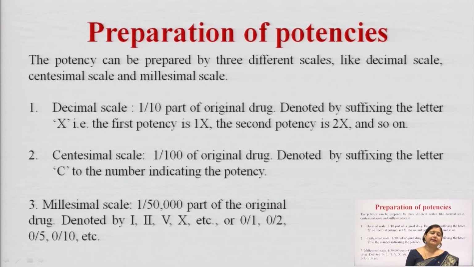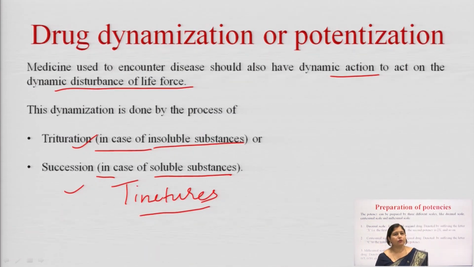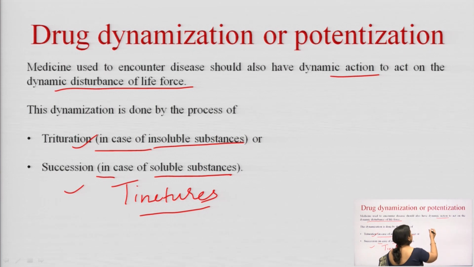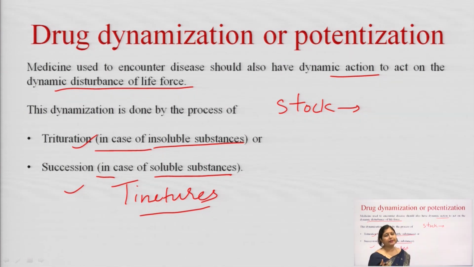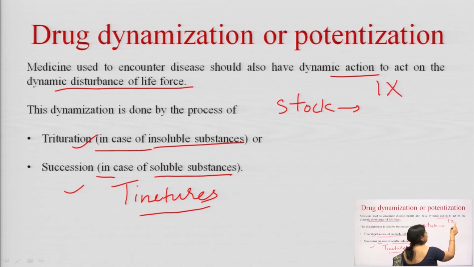So, how is this drug dynamization done? There are three ways in which the drug dynamization is done. The first is known as the decimal scale. Okay. So, decimal scale means, this is my original stock solution, and if it is prescribed in the prescription that it is on a decimal scale, if it is 1x, 1x means that it is 1 times soluble.